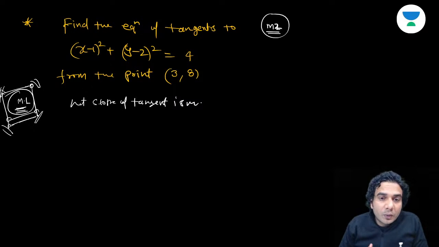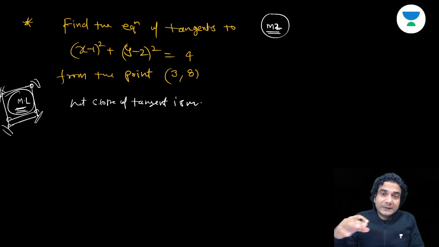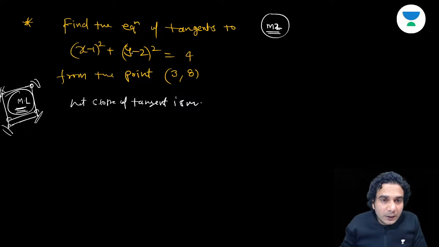We already know the equation of tangent of slope m for a standard curve as well as a shifted curve, because if you know the equation of tangent for a standard curve, then you can write it for a shifted curve also, just by replacing y by y minus k and x by x minus h. In the equation of circle, y has become y minus 2 and x has become x minus 1.